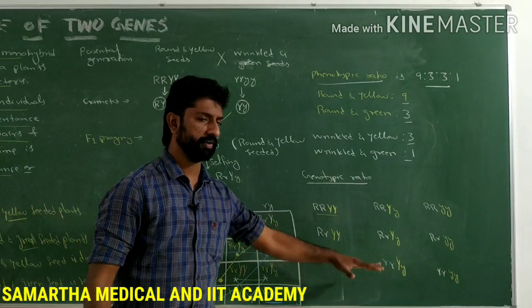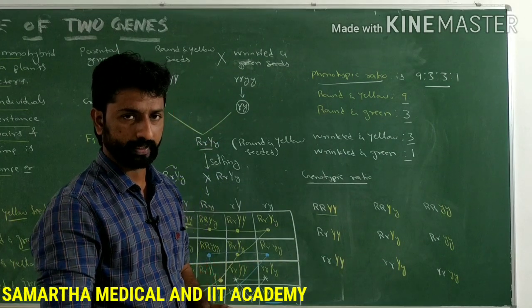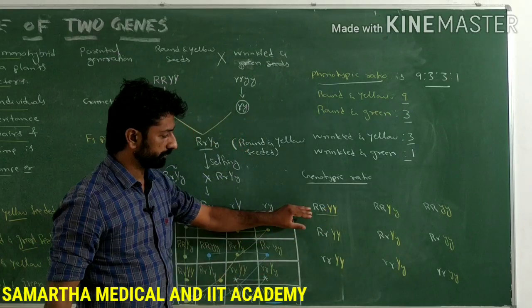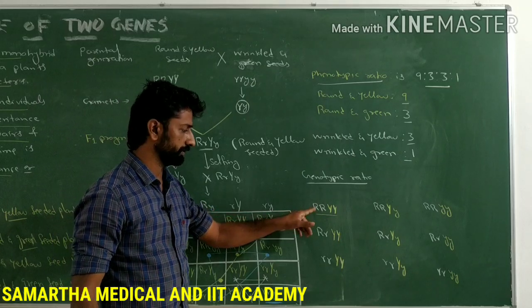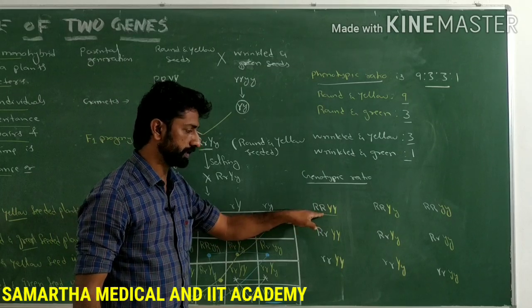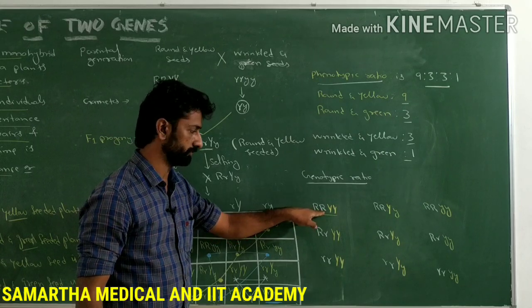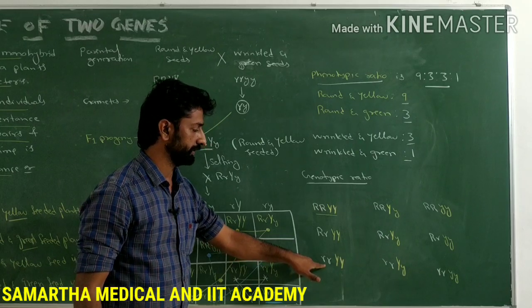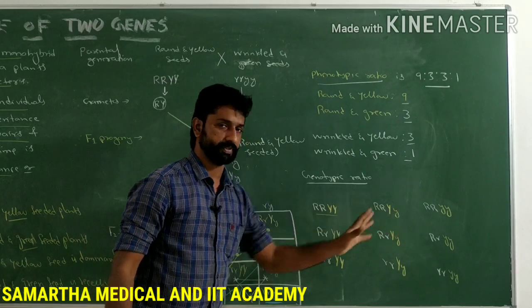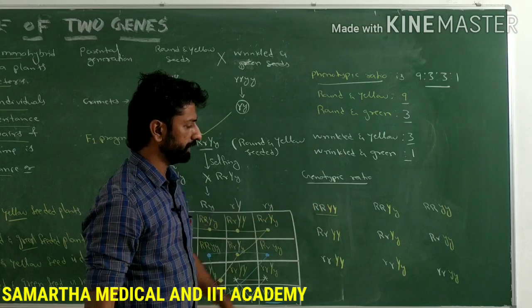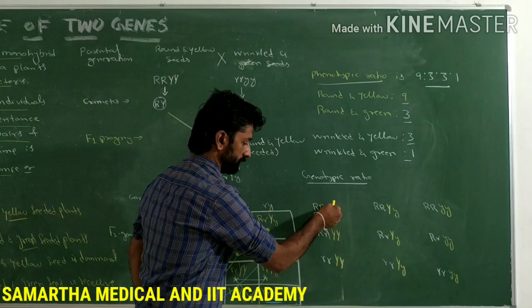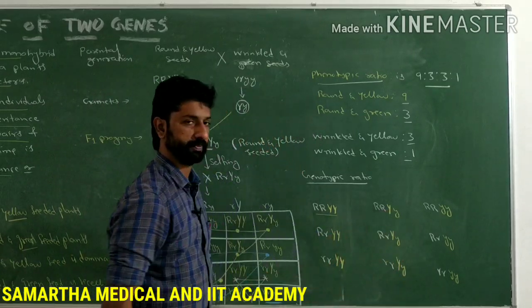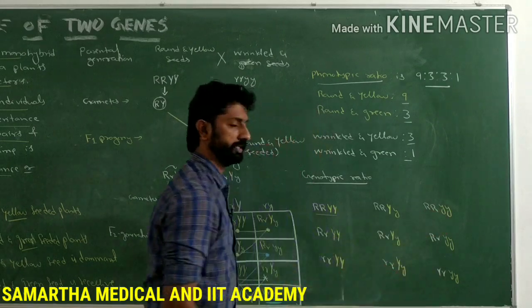So we have a simple way of writing the genotypic ratio for the dihybrid cross. First you write the possibilities for the roundness of the seed. That is the homozygous dominant condition of the alleles. Next heterozygous condition. Next homozygous recessive condition. Like that you have to write 3 times first. Then for the other character, homozygous dominant for all these 3 possibilities first. Next heterozygous for all these 3 possibilities. Next homozygous recessive for all these 3 possibilities.